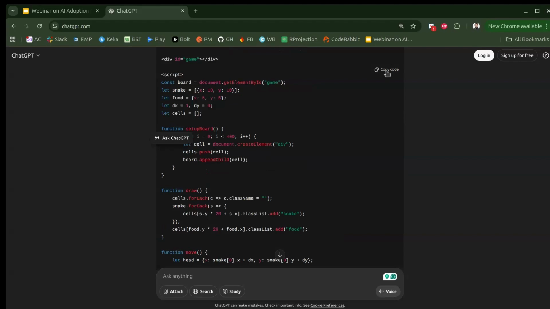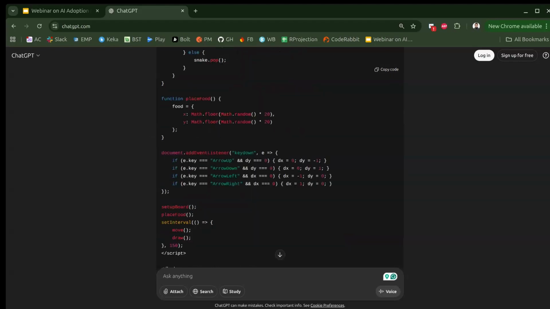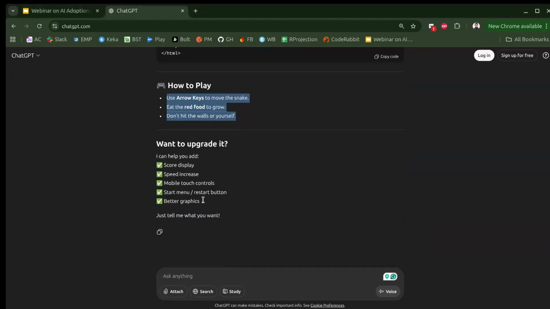You are supposed to copy this code from here, come to your Visual Code Editor, and open a new empty window. There will be instructions on how to use it, so let's see what it has. Okay, it says use arrow keys to move the snake. Okay, where to use this code?